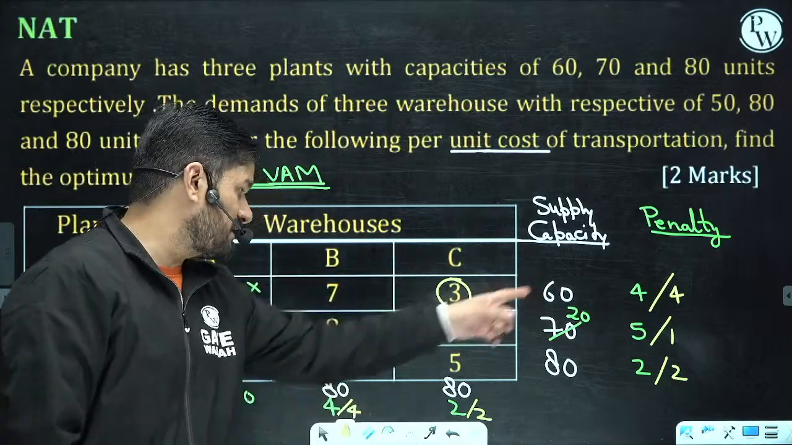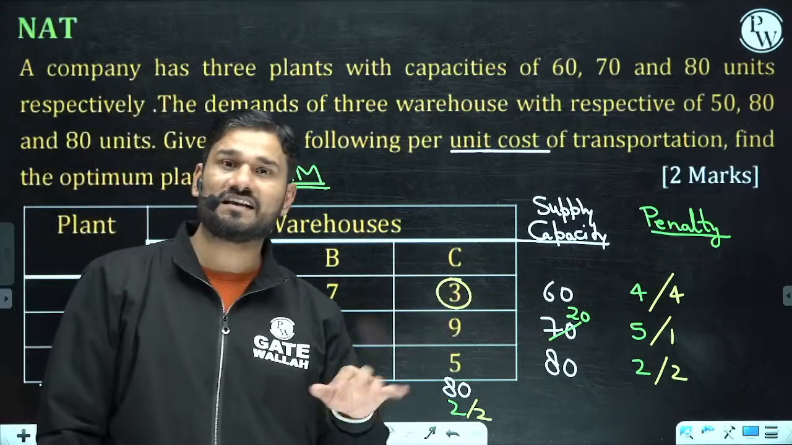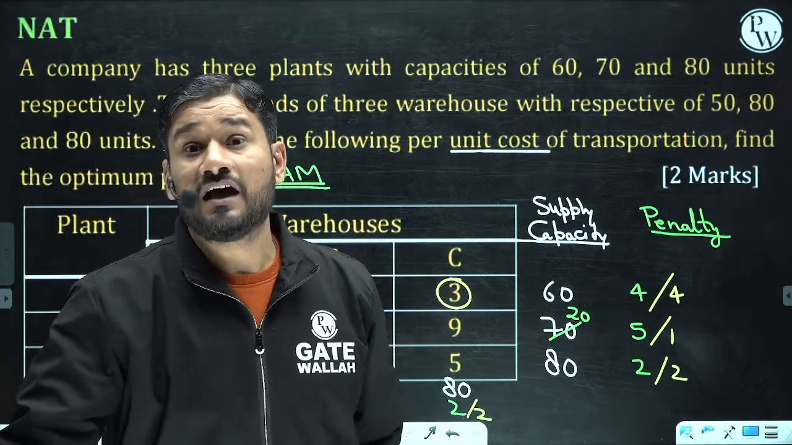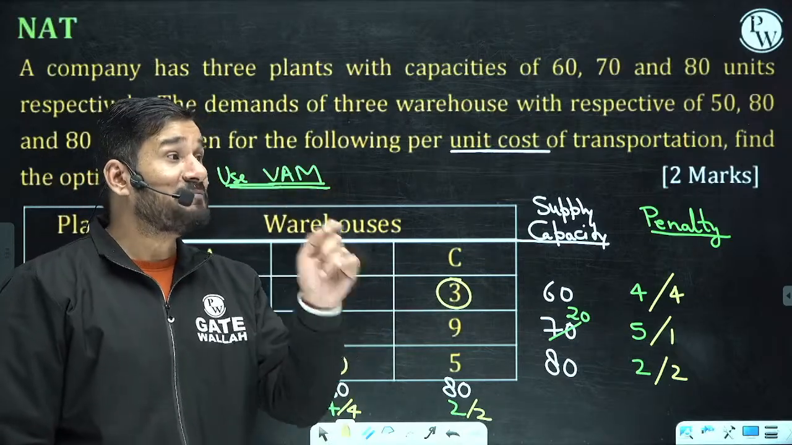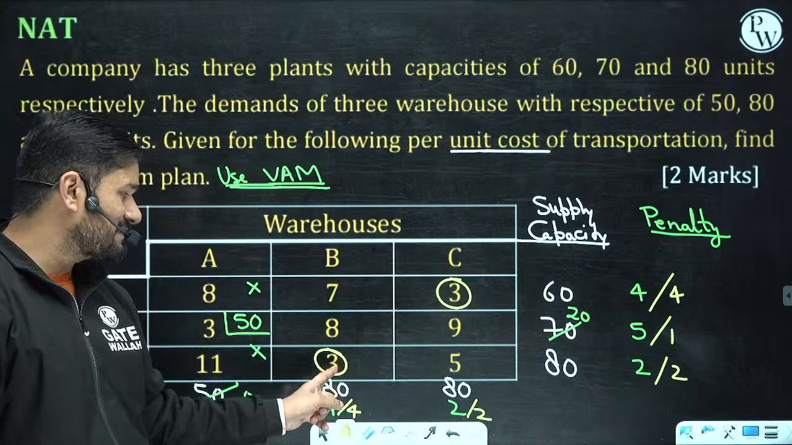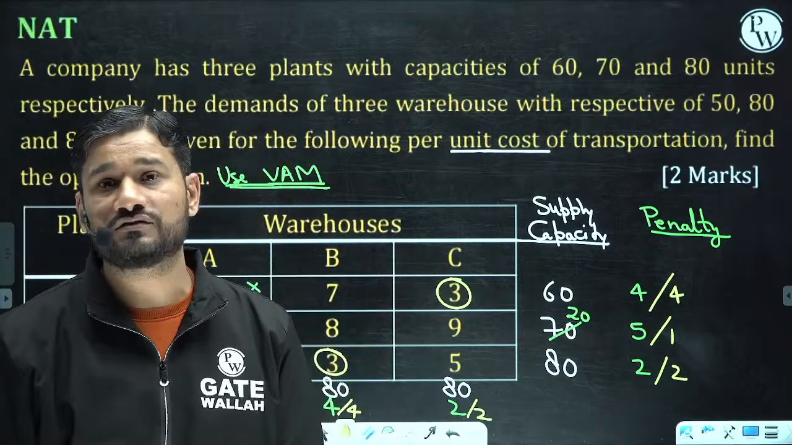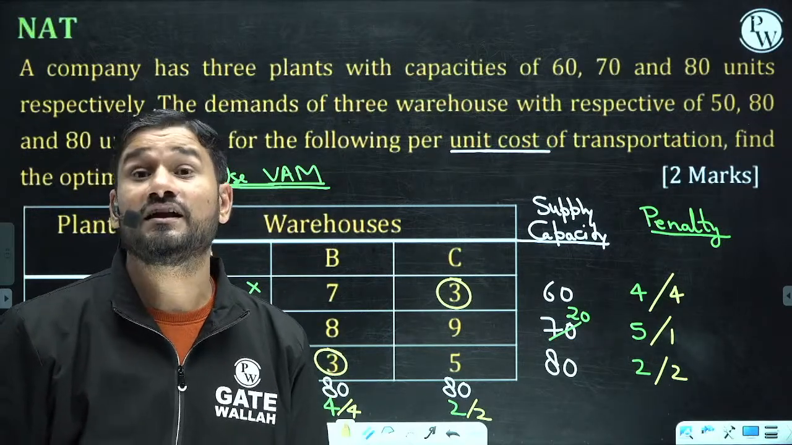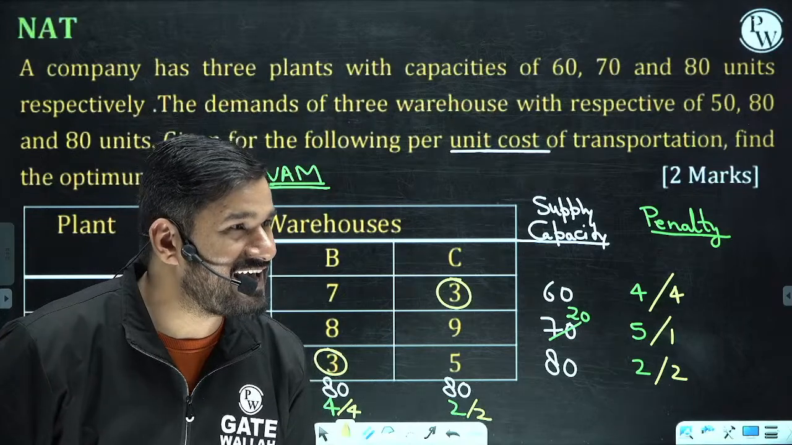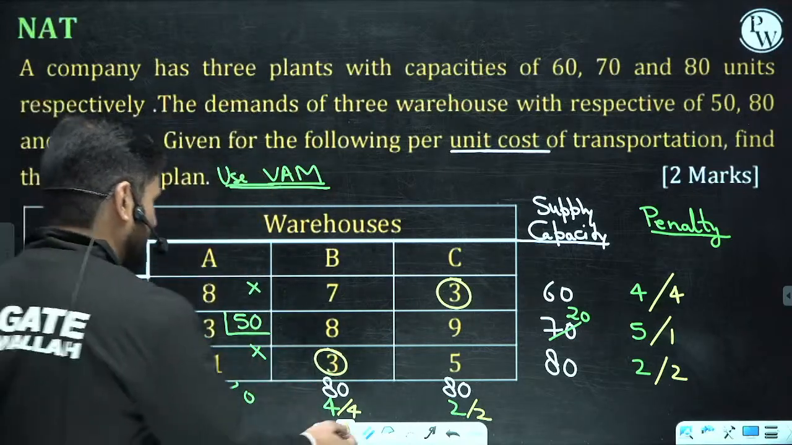When the maximum penalty is tied, as well as the minimum cost is also tied, please remember, out of these two cells, select that cell. Tell me, out of these two cells, which cell are you going to select? Tell me, which cell can accommodate the maximum quantity? Exactly. Excellent beta, very good.